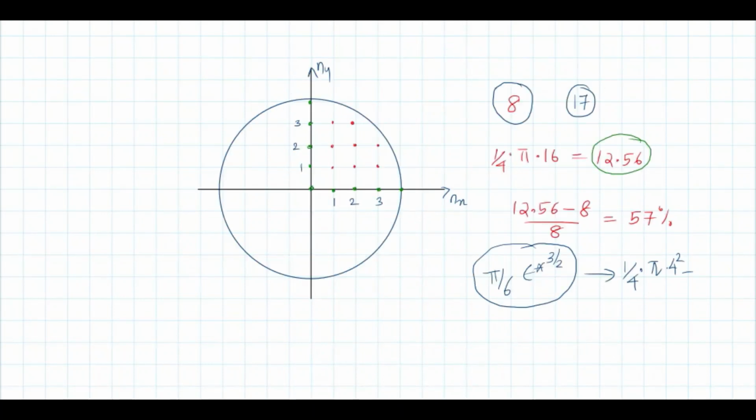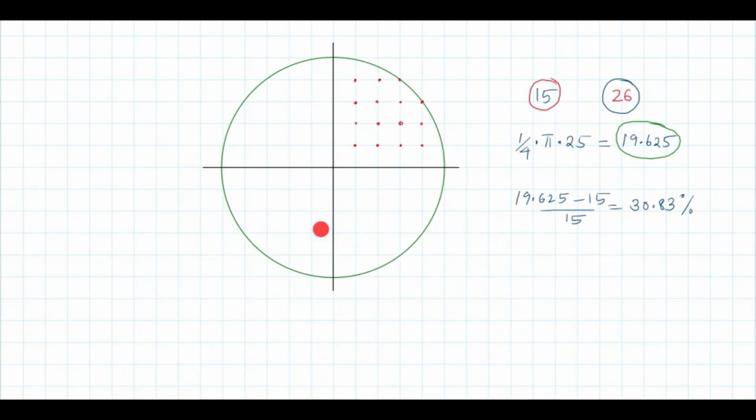I will explain more. Here you consider a case with radius 5, 1 2 3 4 5. Then the number of points on or inside without considering nx or ny 0 is 4 plus 4 plus 4 is 12, plus 3, 15. 1 by 4 of area is 19.625.